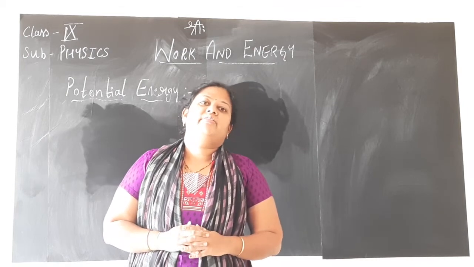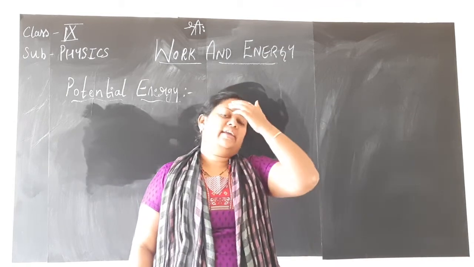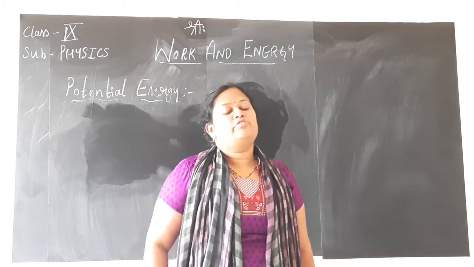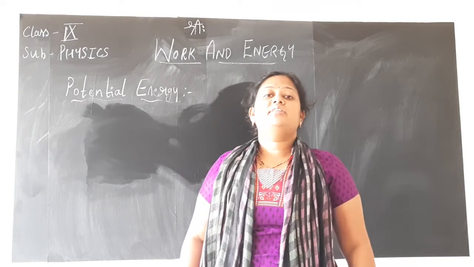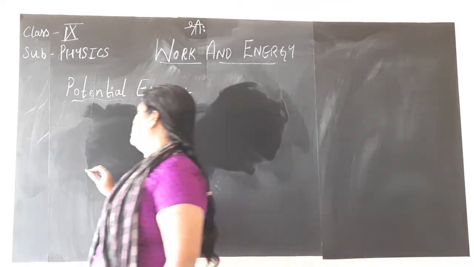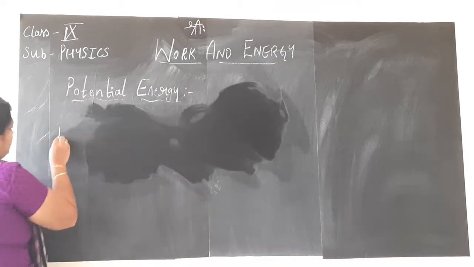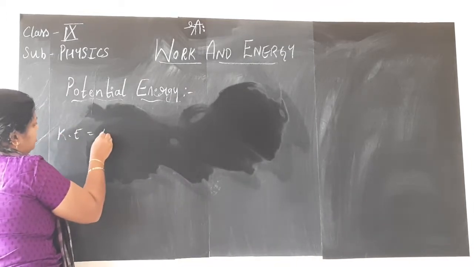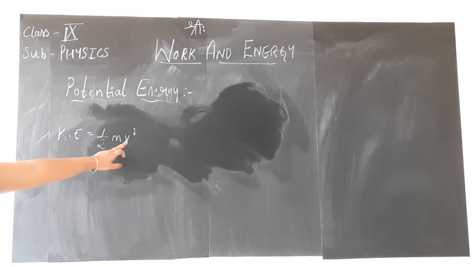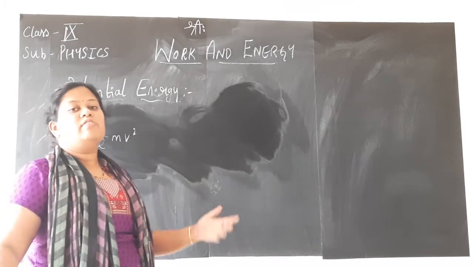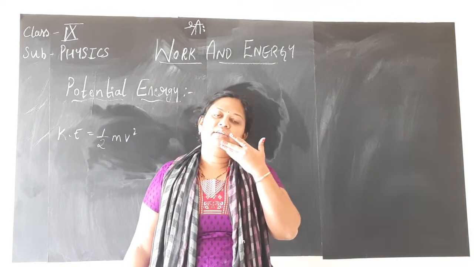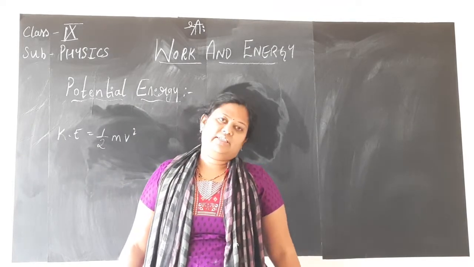In the previous session, we were discussing the lesson work and energy. In the last session, we discussed the concept of kinetic energy and learned to derive the formula for kinetic energy, that is kinetic energy is equal to half into mv square, where m is the mass of the body and v is the velocity of the body. And we also solved the example problem based on that concept.